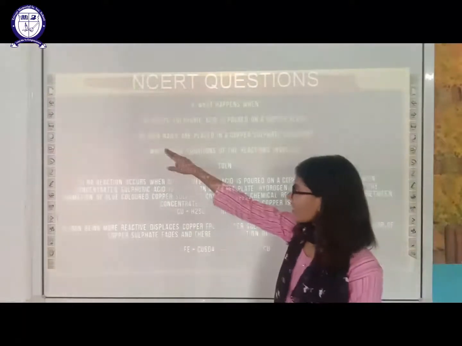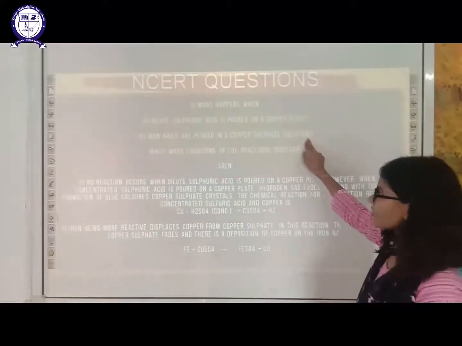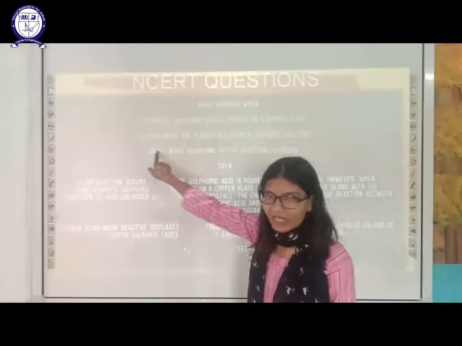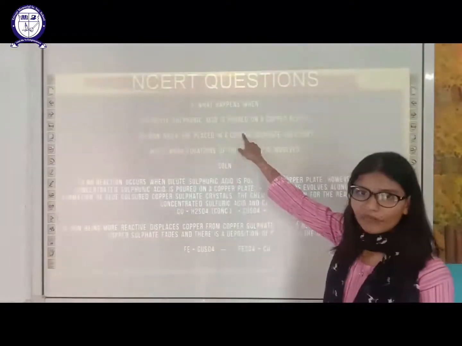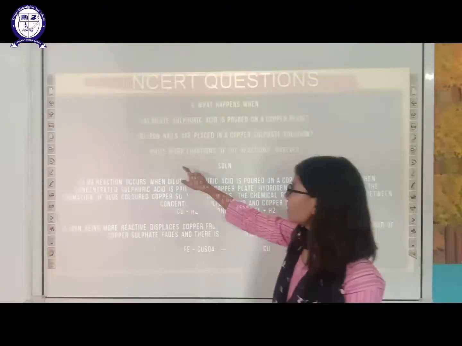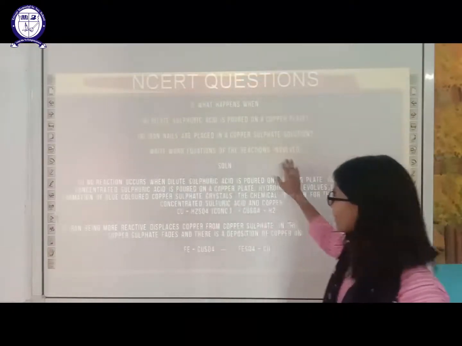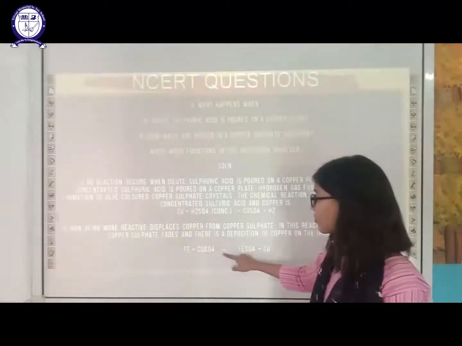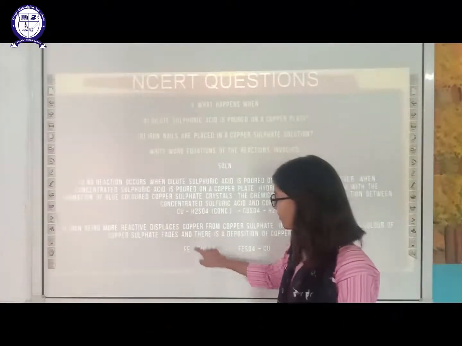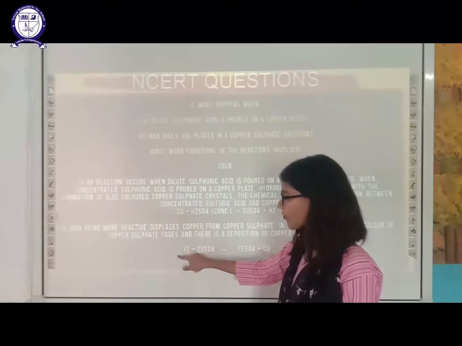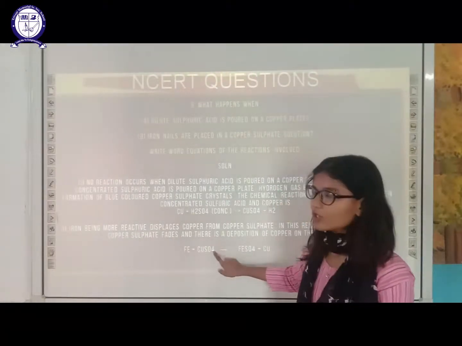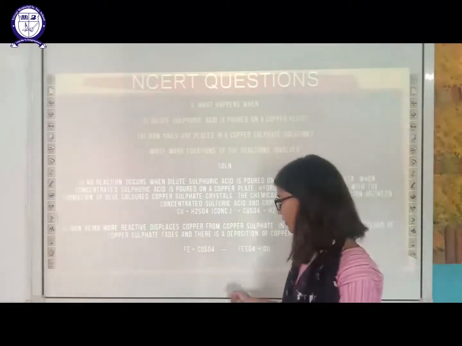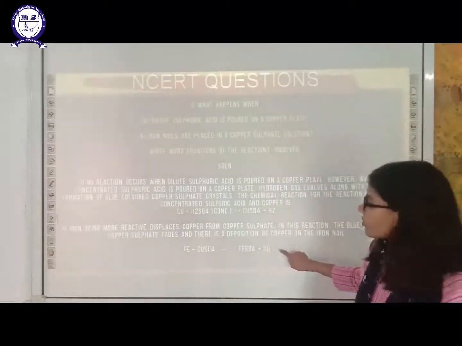Pure copper sulfate crystals will form in the case of concentrated sulfuric acid, but dilute sulfuric acid will not react with copper. Iron nails are placed in copper sulfate solution. Iron is more reactive than copper. Iron will replace the copper from copper sulfate. This is also a displacement reaction. Fe is iron, CuSO4 is copper sulfate. Iron will replace the copper and form iron sulfate, also known as ferrous sulfate, because ferrous is the scientific name of iron. This is ferrous sulfate plus your copper.